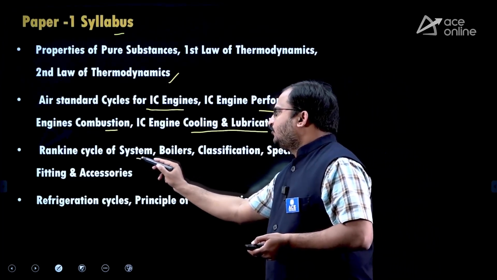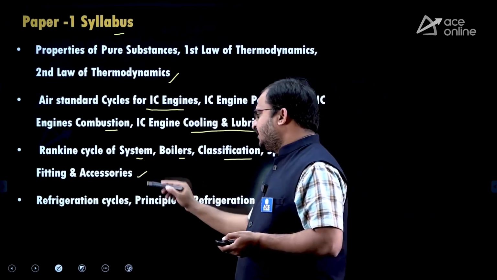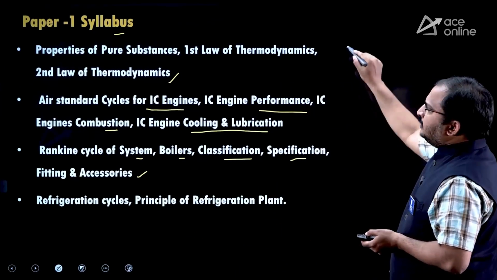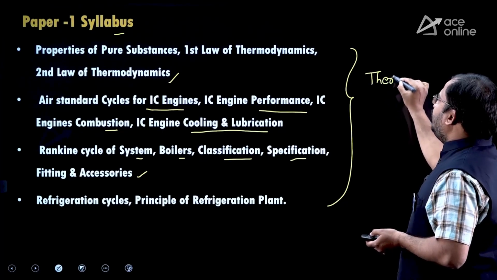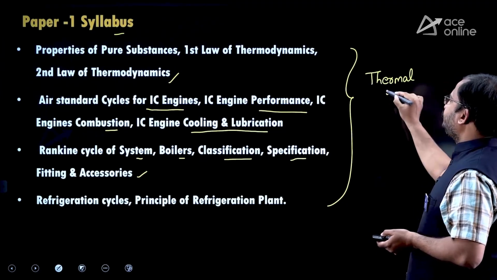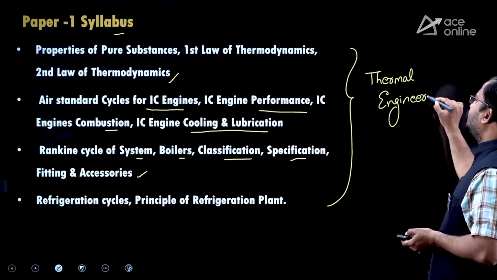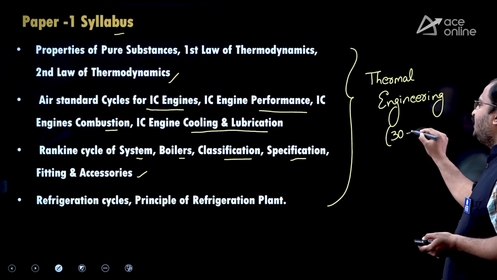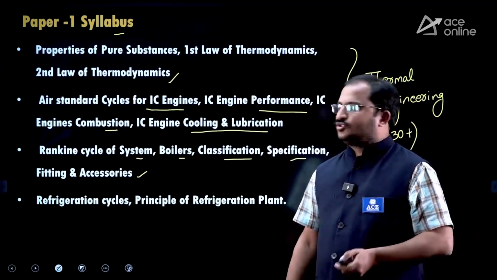Then Rankine cycle of system, boilers, classification, specification, fittings and accessories, refrigeration cycles and principles of refrigeration plant. So this total syllabus is related to thermal engineering. From this particular part, you can expect 30 plus marks in paper 1, dear students.